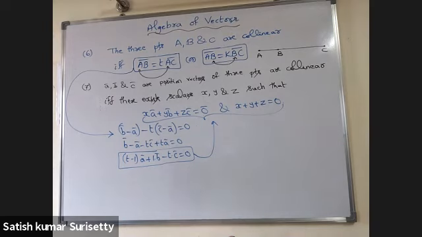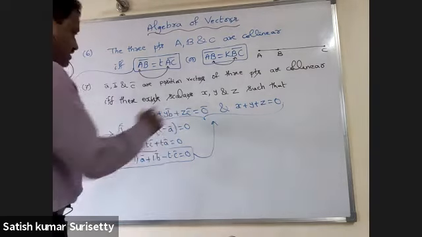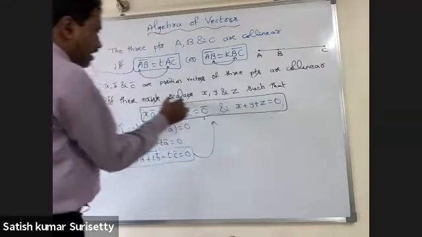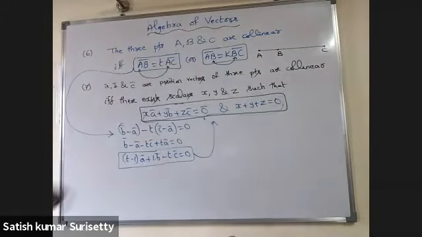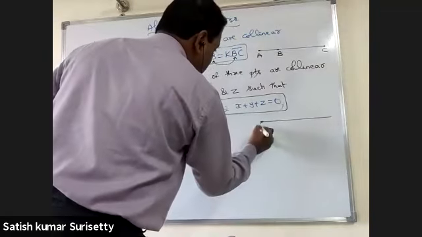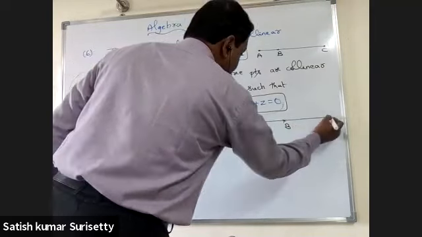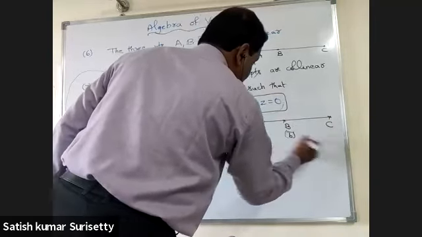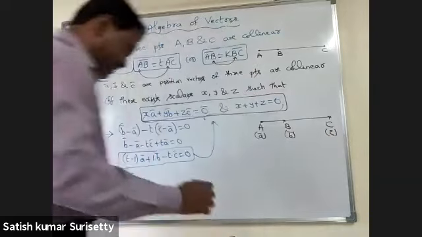And the converse: if this condition is given, then how to prove that the 3 points are collinear? That is, how to prove that A, B and C are collinear when A bar, B bar and C bar are the position vectors.